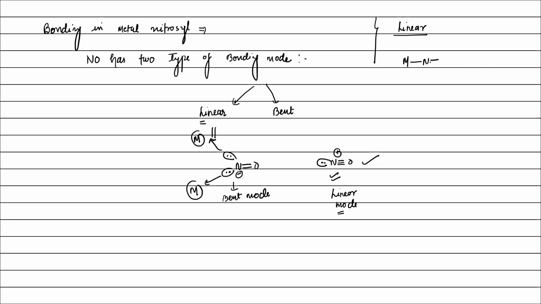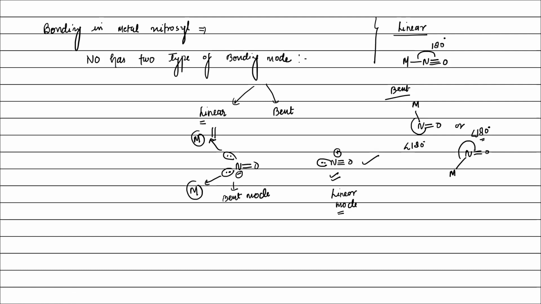Okay. Linear means metal, nitrogen and oxygen are on the same axis, like this. This is linear. It means there is a 180 degree angle between metal, nitrogen and oxygen. Bent means like this, or like this. The angle between metal, nitrogen and oxygen is less than 180. This means bent, right? Okay, that is what it means.